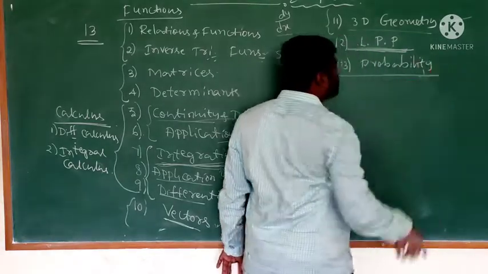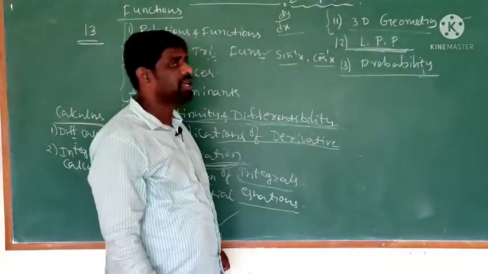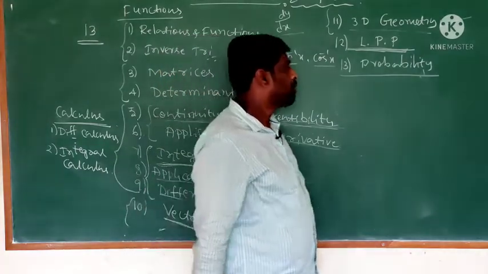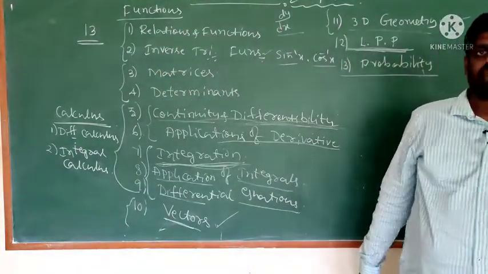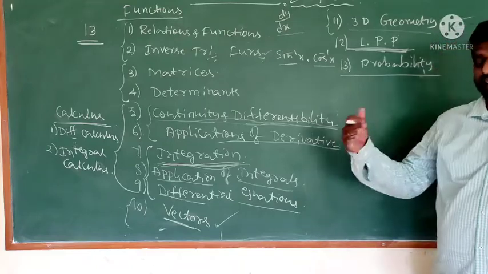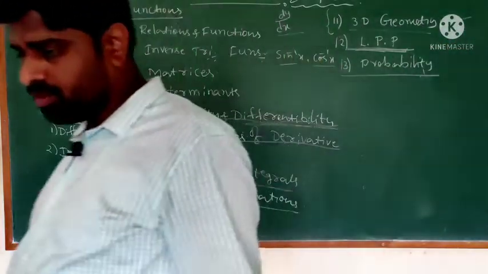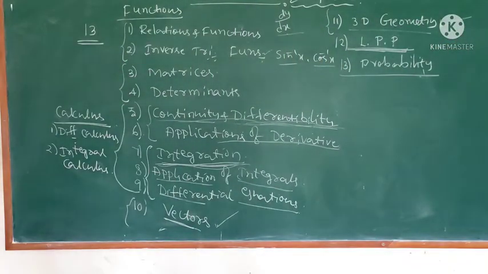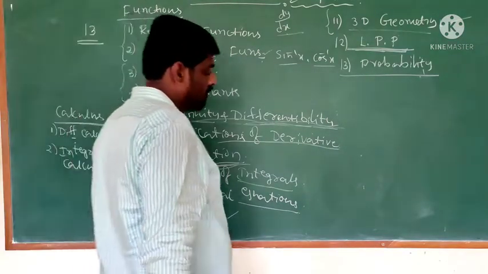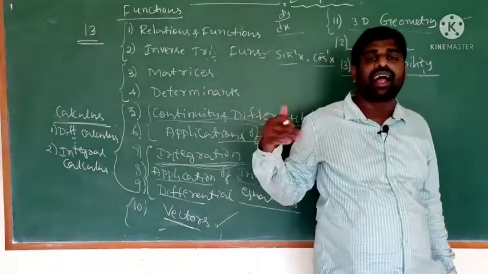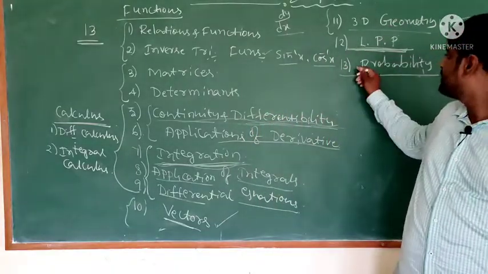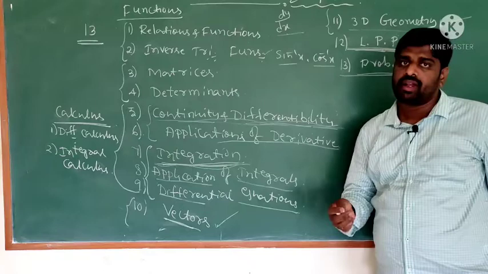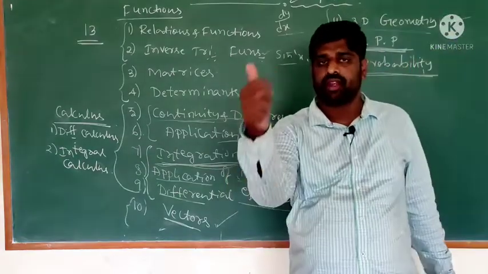Next, the last chapter is probability. Probability means the number of occurring chances. For example, I will toss a coin.